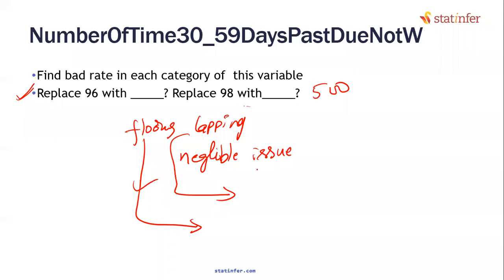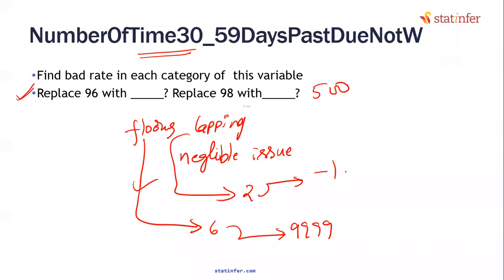So let's say I have negligible issues. That means there are only 2 records that are having this 30 DPD as -1. There are only 6 records that are having 30 DPD as 9999. What can I do here? Tell me.